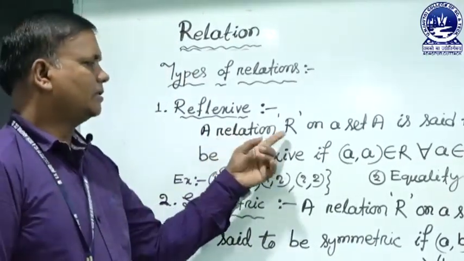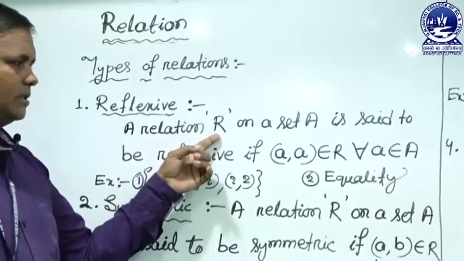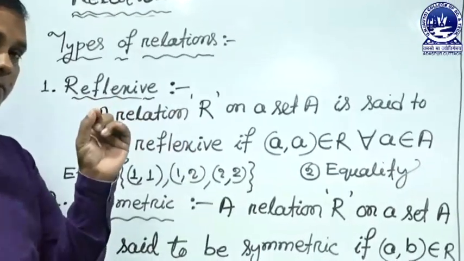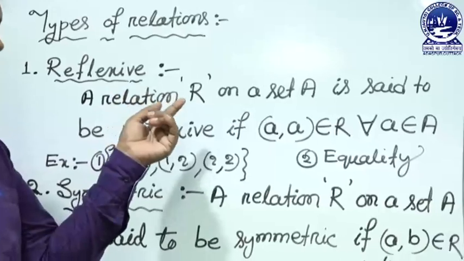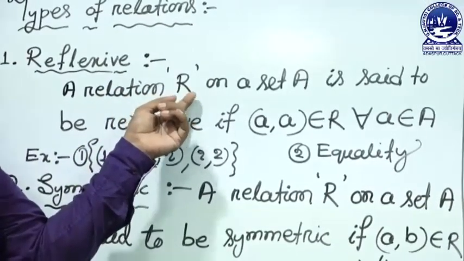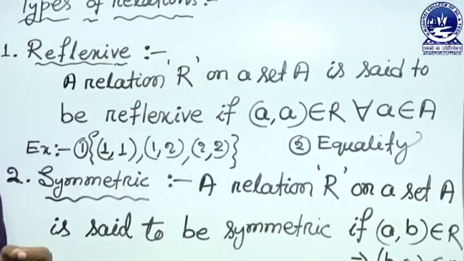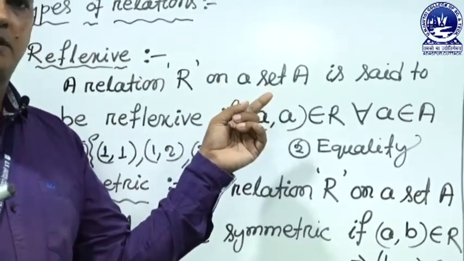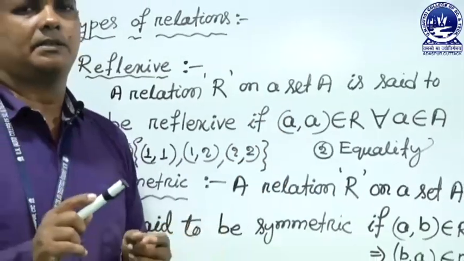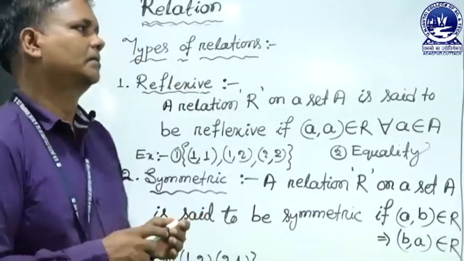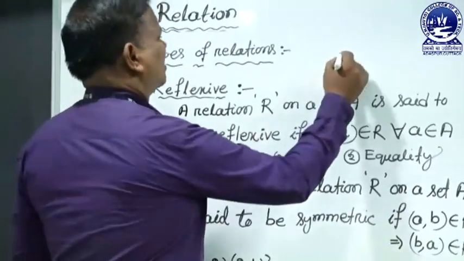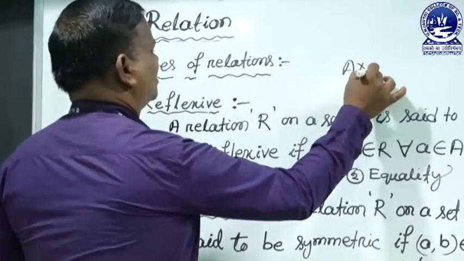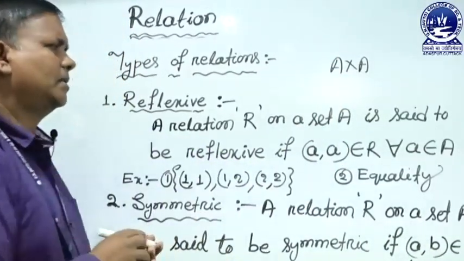Suppose the relation is R. The reflexive relation is defined on a set A, that means on the same set.